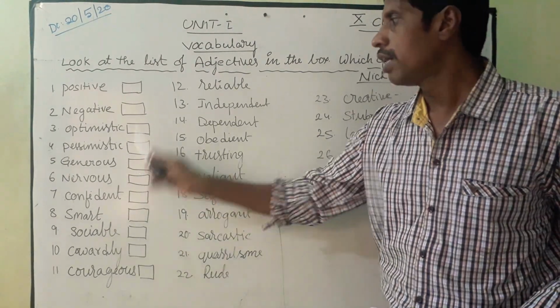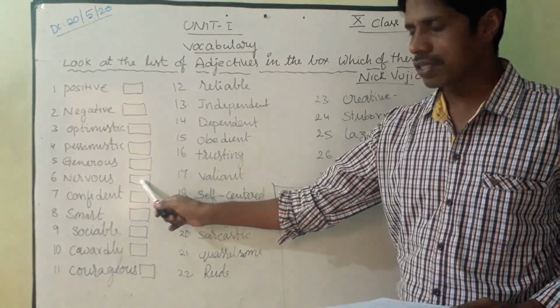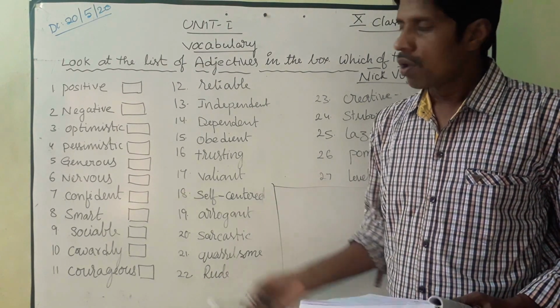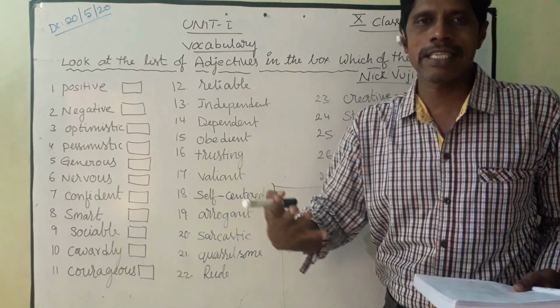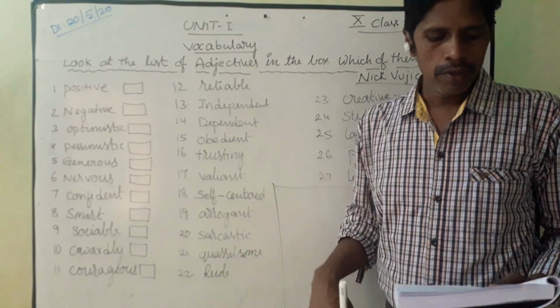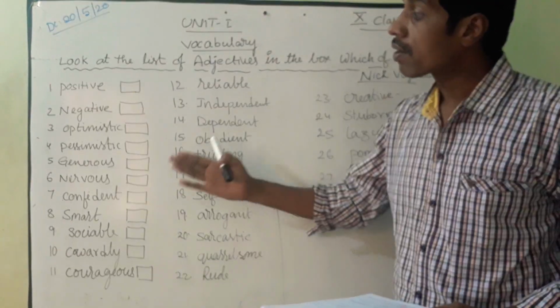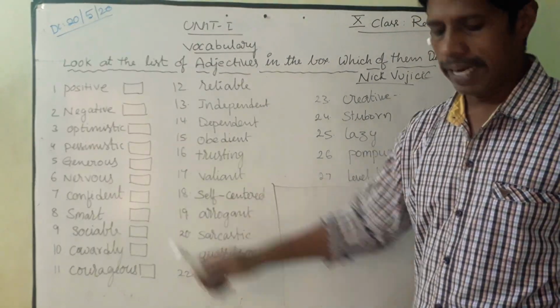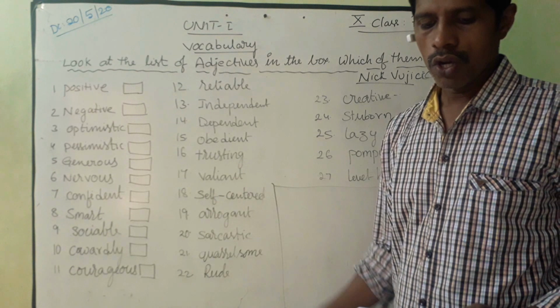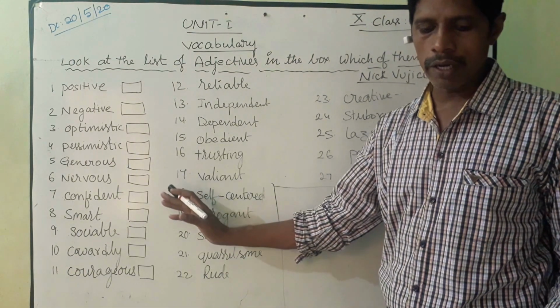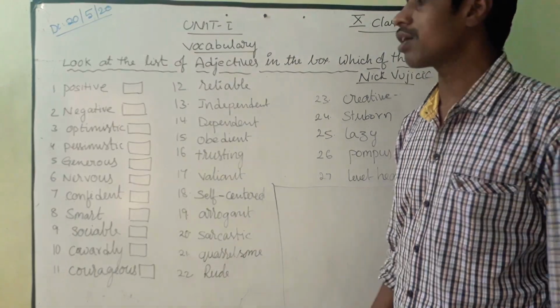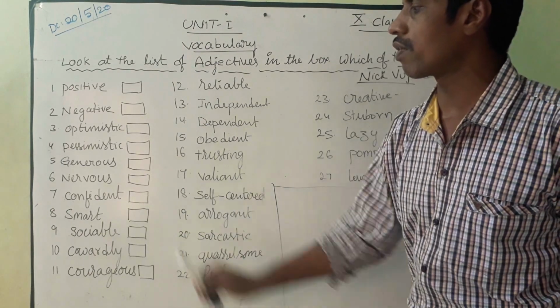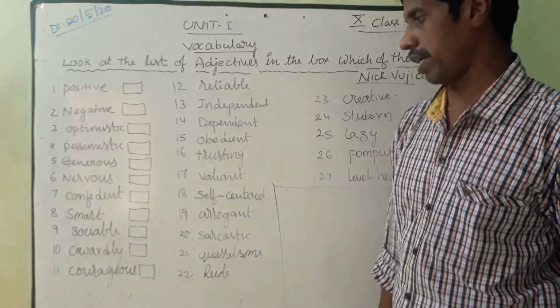So automatically it is generous. The sixth one, nervous, means feeling tense, terrified, worried or frightened about something. That is called nervous. Confident means sure that something will happen in the way that you want or that you expect. That is the meaning of confident.